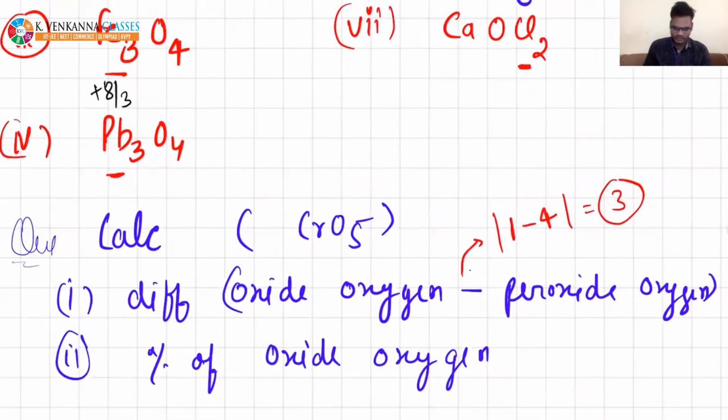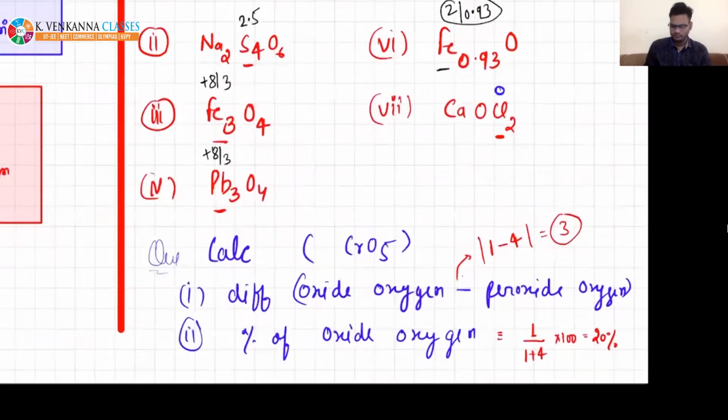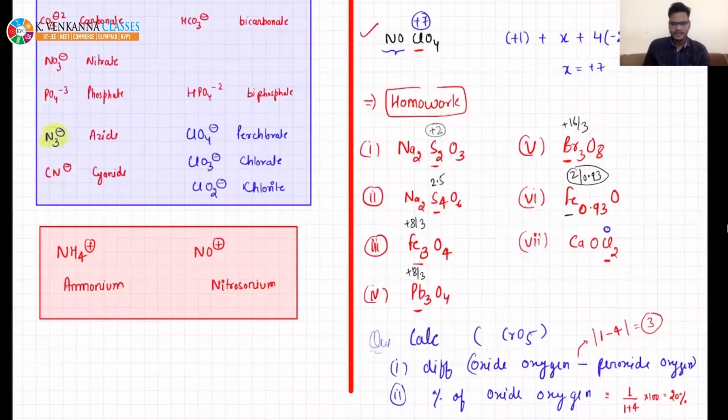And if you want to take the percentage of oxide oxygen, there is only 1 oxygen which is present in oxide form, so it will be 20%. The answer will be 20%. Any doubt? Any doubt?